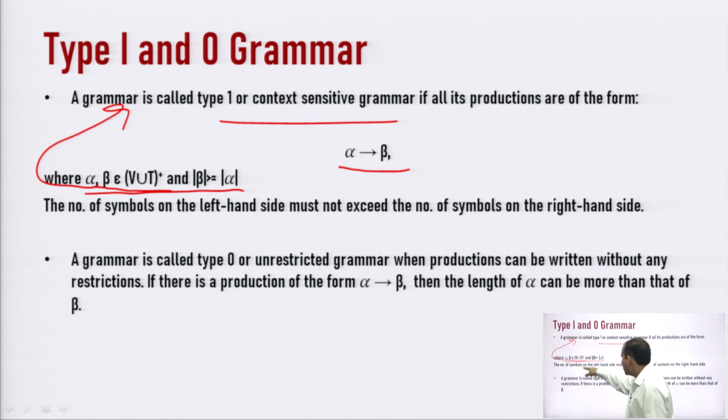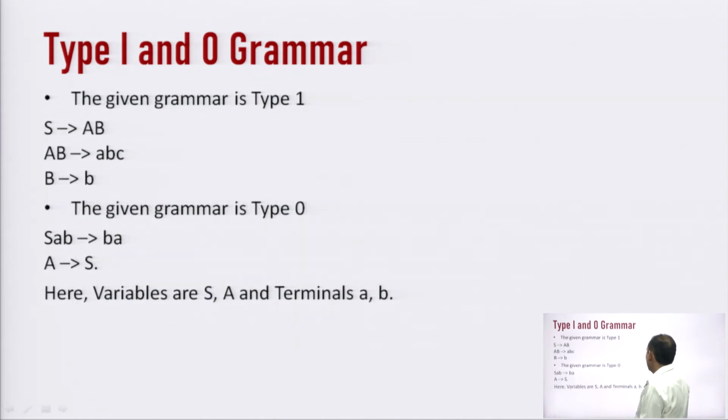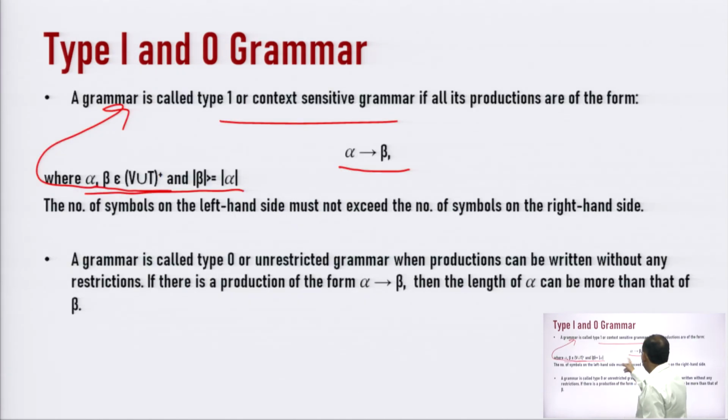Here we see that it is written that the number of symbols on the left hand side must not exceed the number of symbols on the right hand side. It means the number of symbols on the left hand side must not exceed the number of symbols on the right hand side. So, the length cannot exceed.